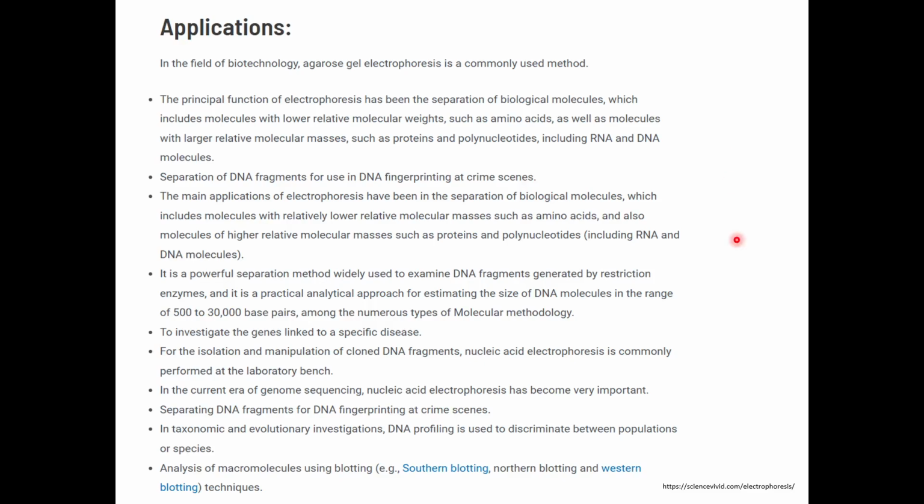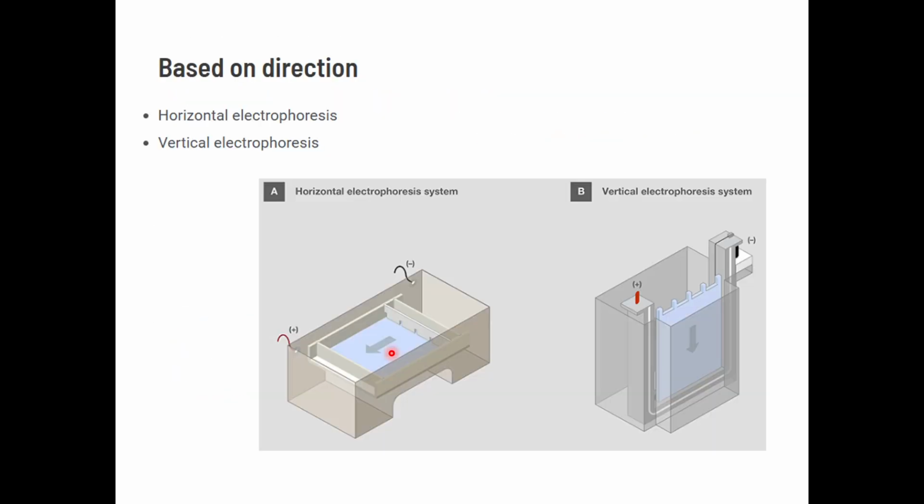So DNA agarose gels are used for many applications, to check the size of your plasmid or size of your amplicon, DNA fragments, DNA fingerprinting, crime scenes in forensics, and for cloning DNA fragments. For everything we have to use agarose gel to investigate the length of the DNA that has been used. So that is it for this session.